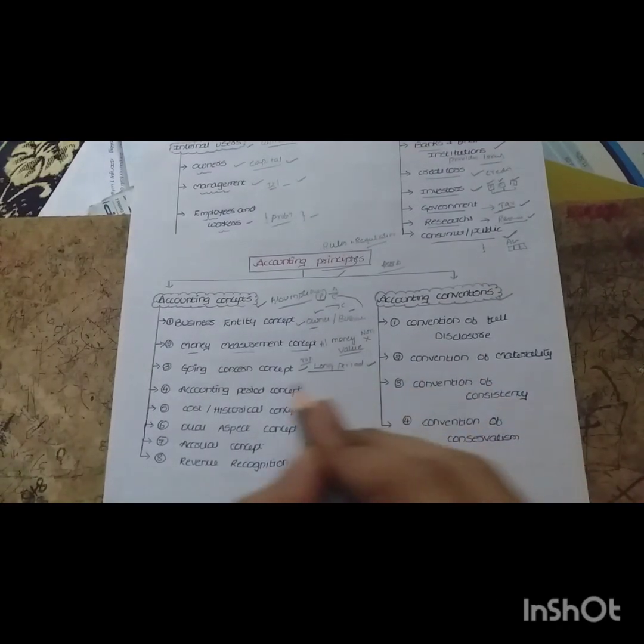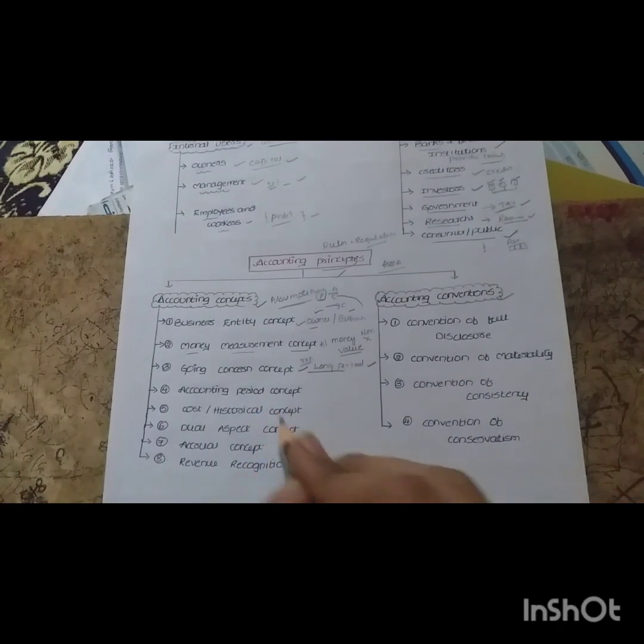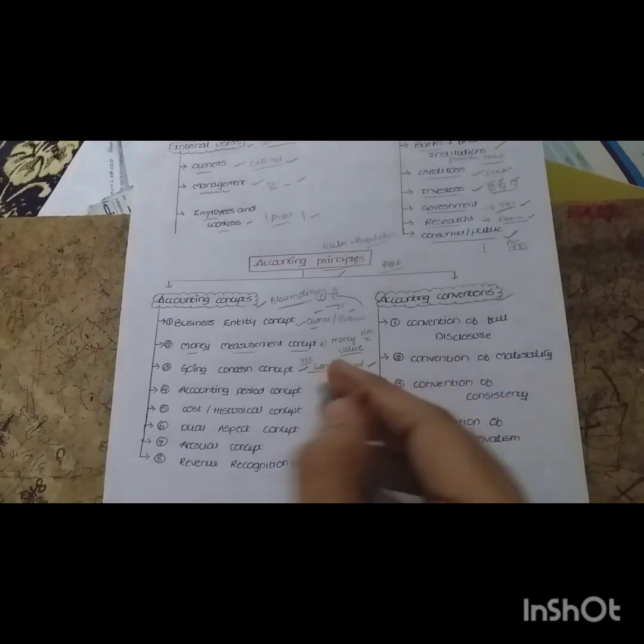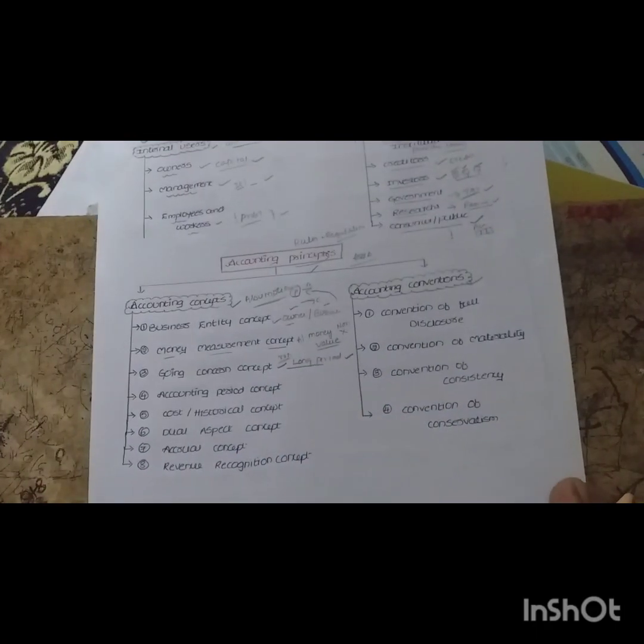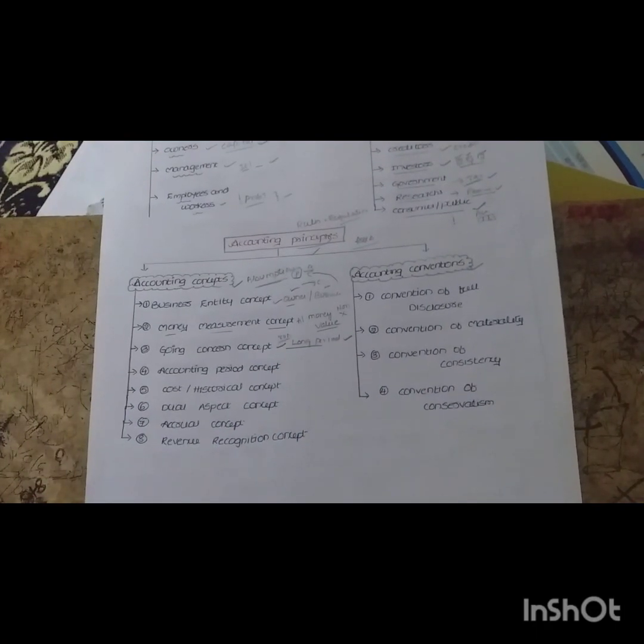We will not think, today we are going to start the business, after 1 week or after 1 year we are going to stop our business, we are going to get the losses. We will not think in a negative manner. This is the assumption where we think that we are going to run our business for a longer period of time. It may be 10 years or 20 years, or as long as you are alive, you are going to run your business. You have to think in that manner. Simply, going concern says that you are going to run your business for a longer period of time.